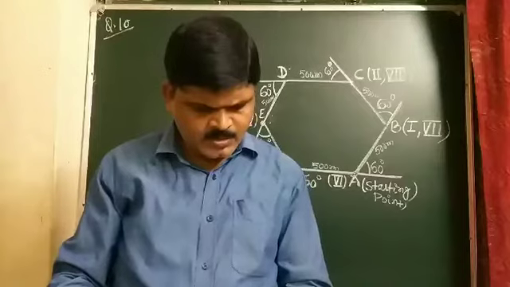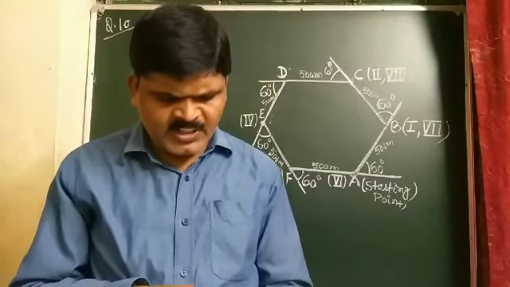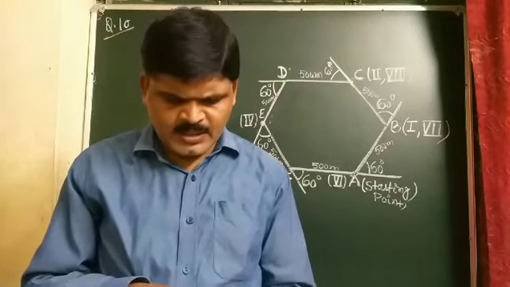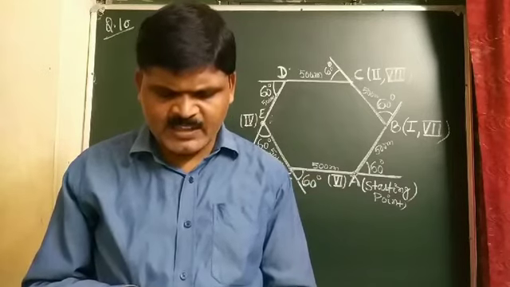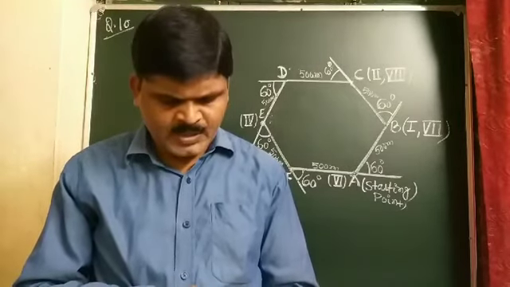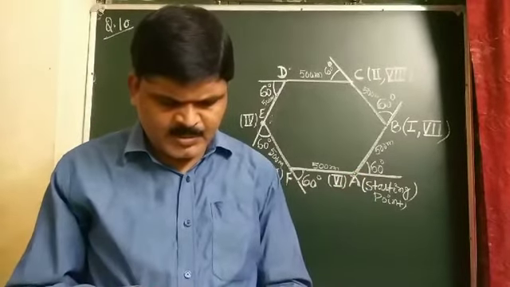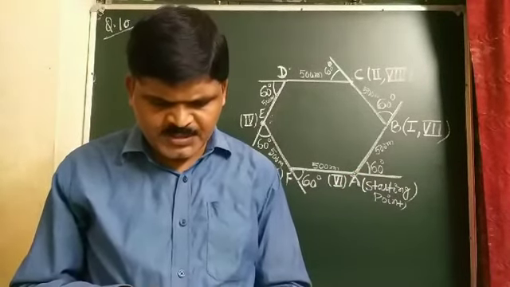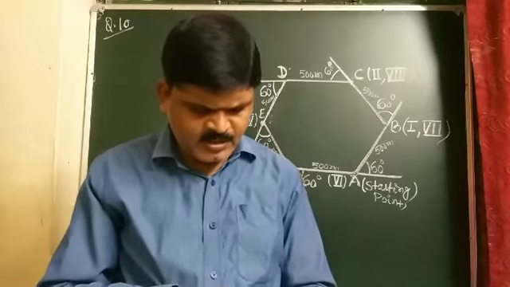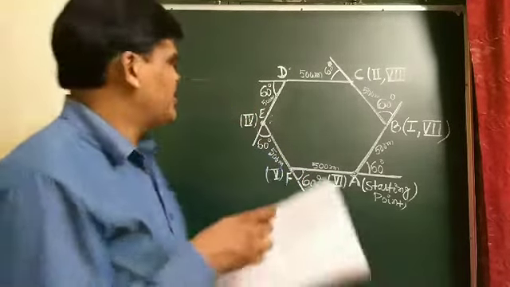The question is: on an open ground, a motorist follows a track that turns to his left by an angle of 60 degrees after every 500 meters. Starting from a given turn, specify the displacement of the motorist at the third, sixth and eighth turn. Displacement we have to find.